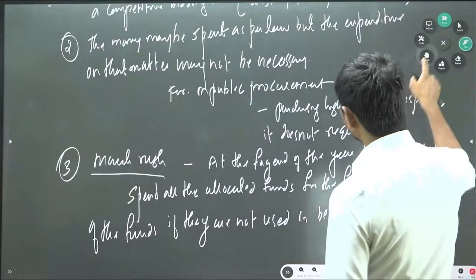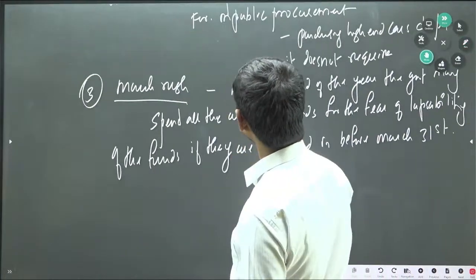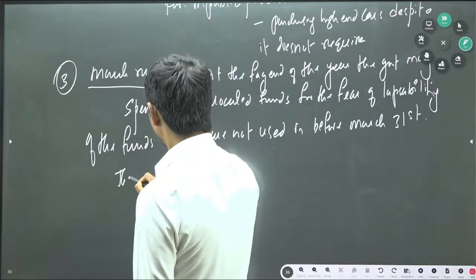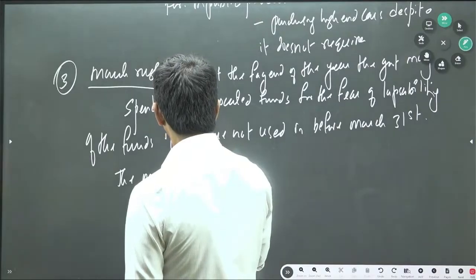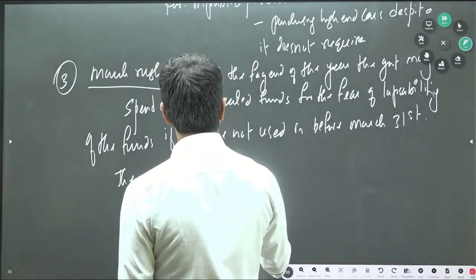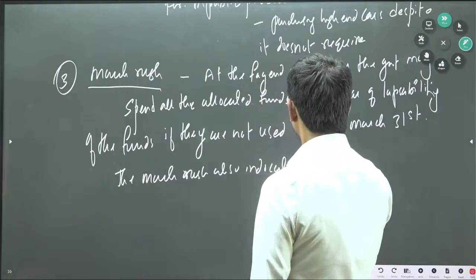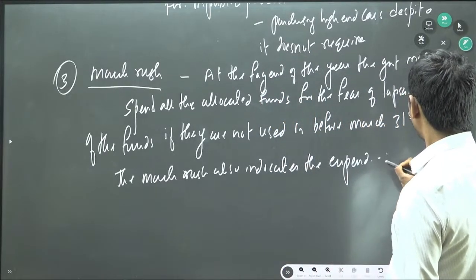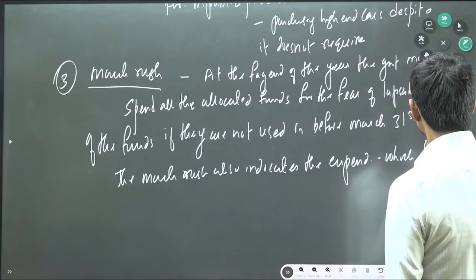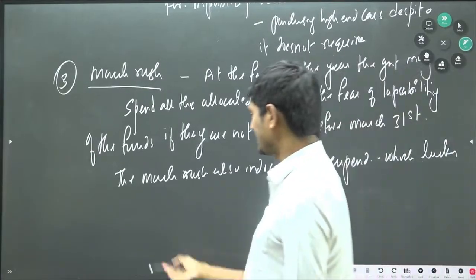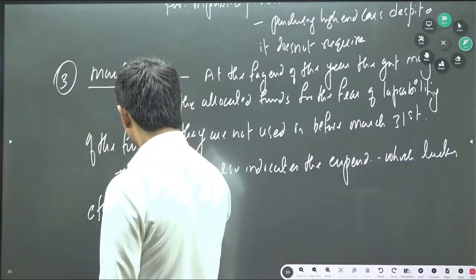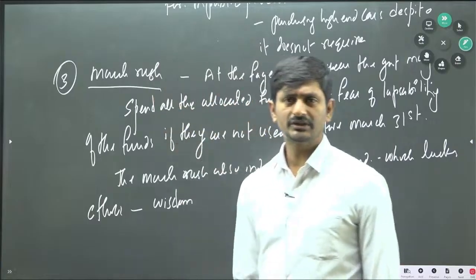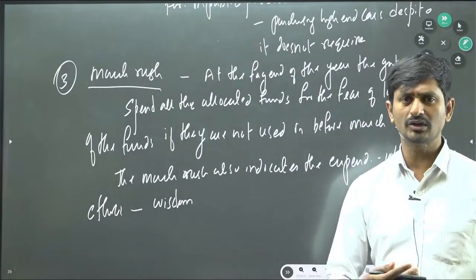So March rush also indicates the expenditure which lacks ethics in terms of wisdom, because it is not wise, because you need to plan the expenditure properly all throughout the year.